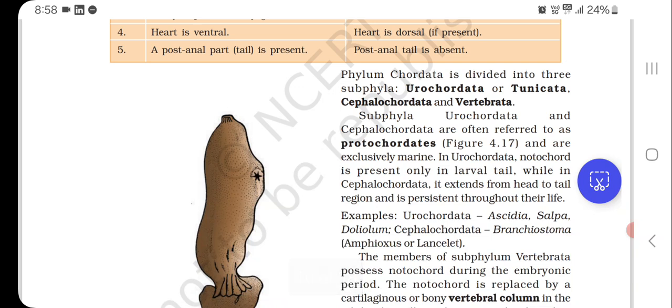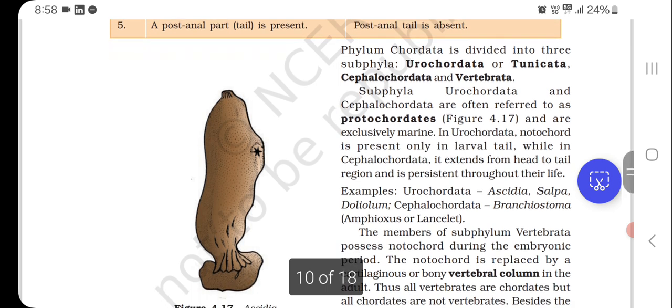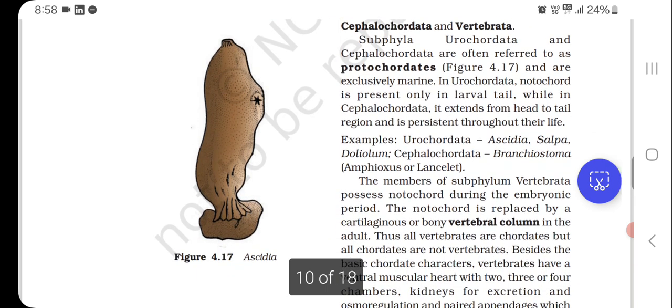Phylum Chordata is divided into three subphyla: Urochordata or Tunicata, Cephalochordata, and Vertebrata. Subphyla Urochordata and Cephalochordata are often referred to as protochordates and are exclusively marine. In Urochordata, notochord is present only in larval tail, while in Cephalochordata, it extends from head to tail region and is persistent throughout their life.